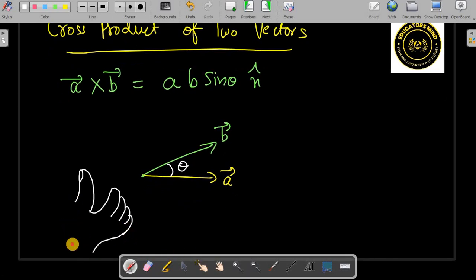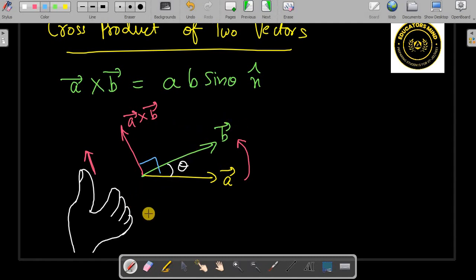As you curl your right hand from A to B, the thumb points in this direction. So the direction of A cross B is perpendicular to the plane of A and B. It is perpendicular to both A and B, right?